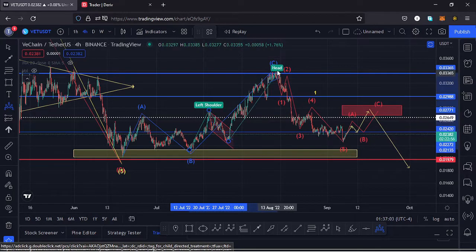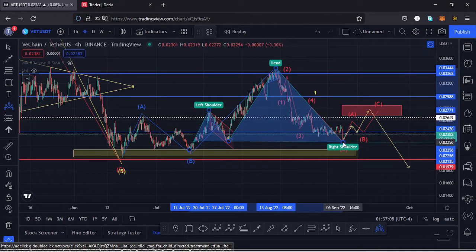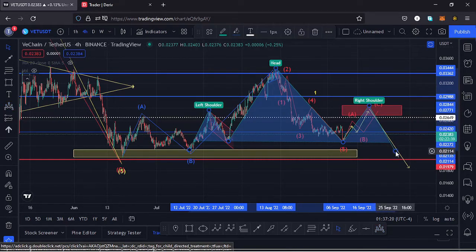Then we have the head right there, then we have the formation of a neckline. And in case my movement in the formation of a wave 2 plays out, that will be completing the formation of the right shoulder. Then I would expect lower prices in the formation of a wave 3. So once that plays out, that will be completing a very nice head and shoulders pattern right here.